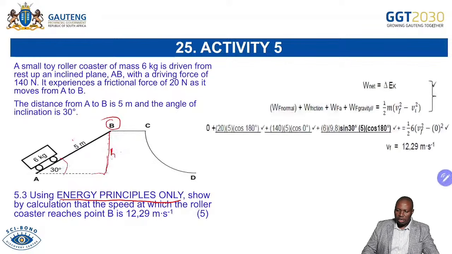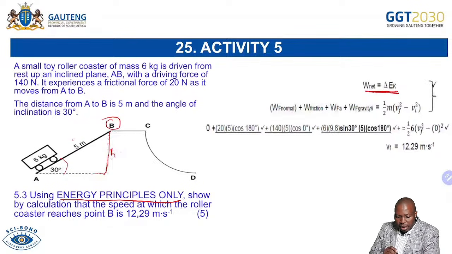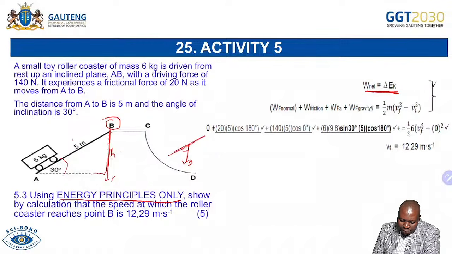And that is the skill you are giving yourself, so you can say I'm going to use this principle, which is the work energy theorem: net work equals change in kinetic energy. You're going to identify all the forces that are doing work. In this case, what you have to check is that Fg, remember Fg is always downwards. We said Fg is always downwards, but now we have an incline there. So you can see there is an angle between Fg and the surface of the incline.